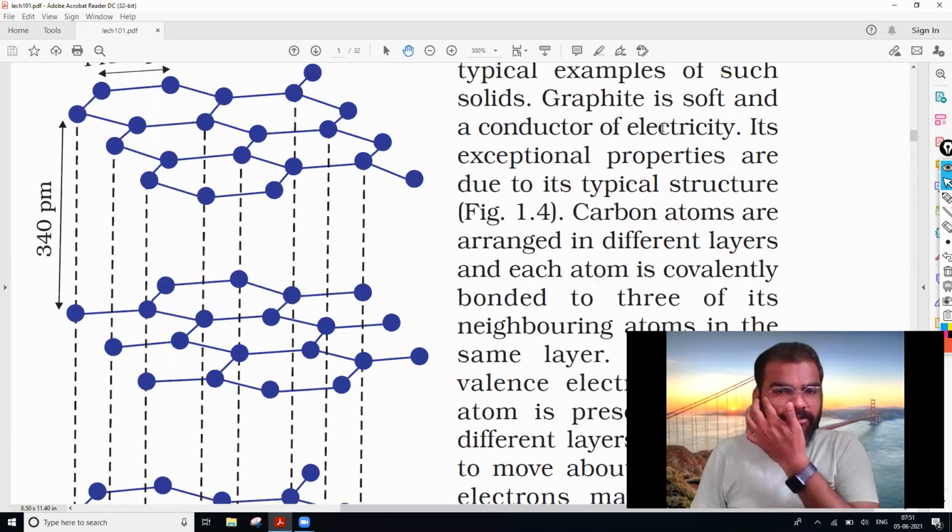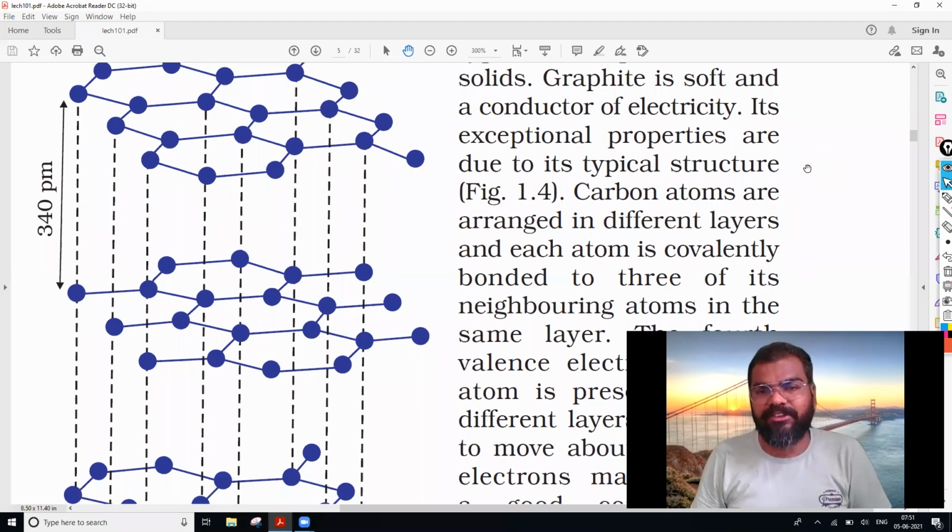See, graphite is soft and a conductor of electricity. Why it is so, I have explained just now. Its exceptional properties are due to its typical structure, which I have explained in the figure. There are 3 layers. Each carbon in all these layers has 3 covalencies, and one of the valencies is not satisfied. So this 1 electron helps graphite move electrons from the first layer to the second to the third one.